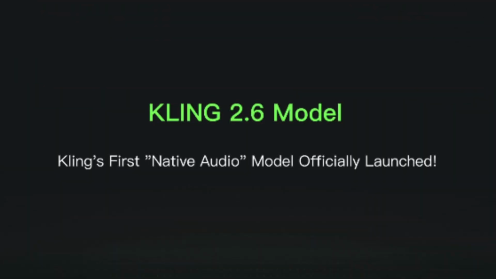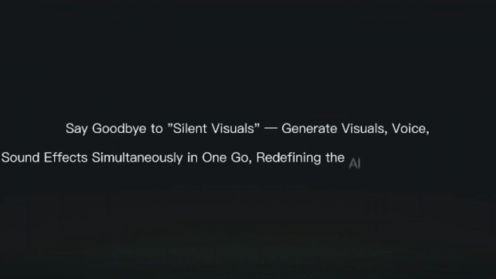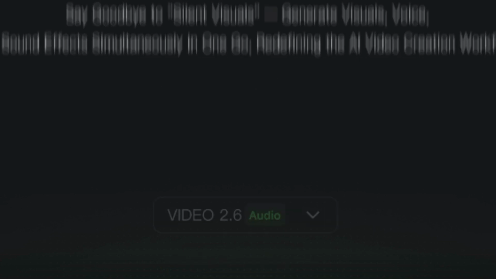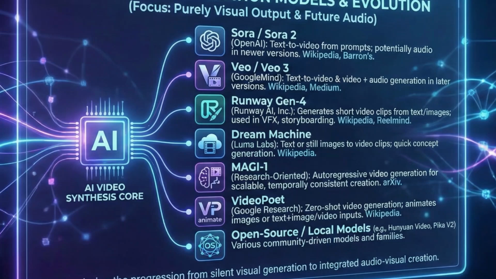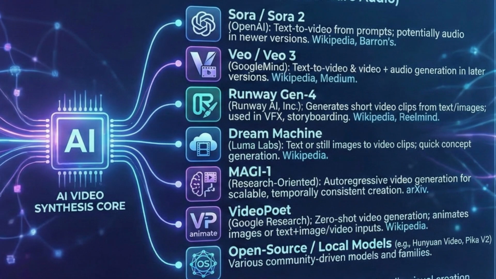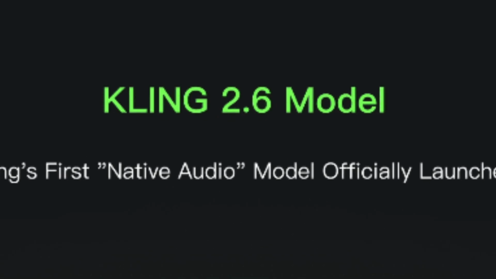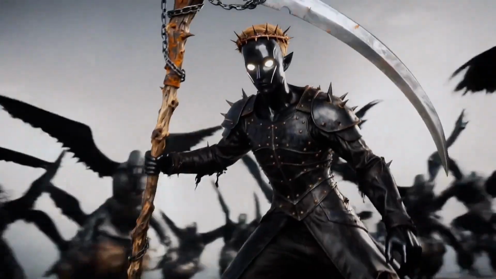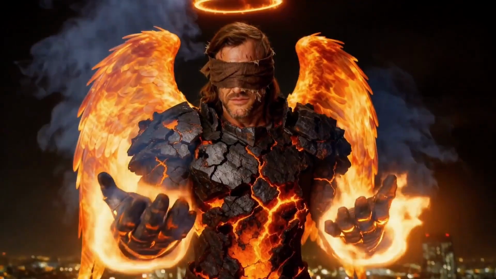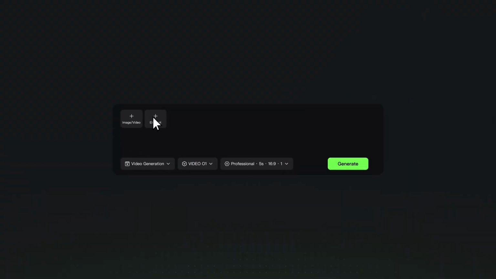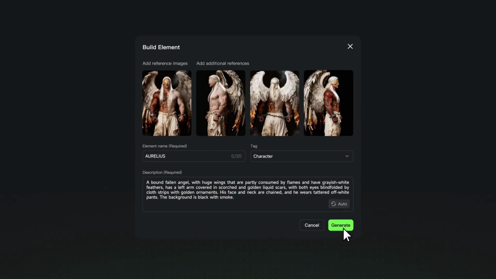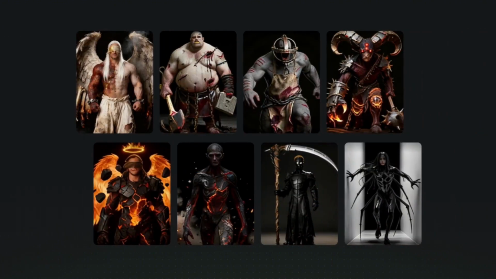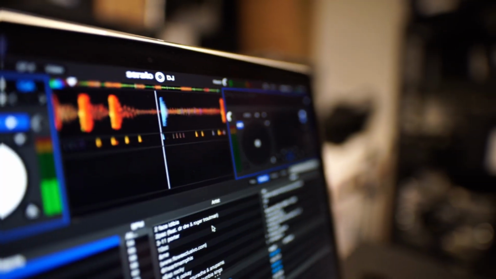Released on December 4th, 2025, Kling AI Video 2.6 is a breakthrough from Chinese tech company Kuaishou. Unlike previous AI video generators that produced silent clips requiring separate audio work, Kling 2.6 does something revolutionary. It generates video, dialogue, sound effects, and ambient audio all in one pass. Think of it as the difference between a silent film and a talkie, except this transition happened overnight. Here's what makes this a game changer.